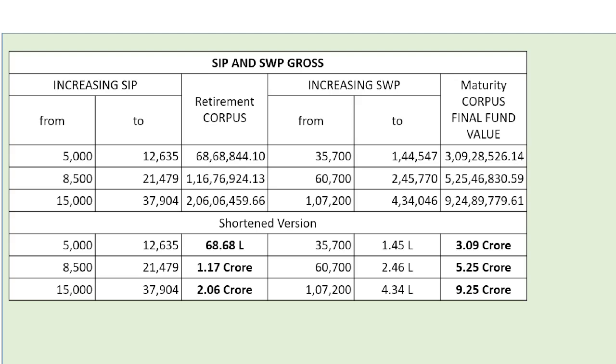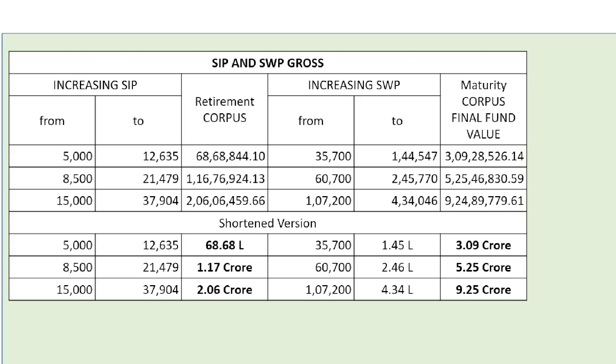The retirement corpus would be 68.68 lakh, and from this corpus one can take SWP or pension of 35,700 up to 1.45 lakh, and the final fund value of the corpus at the age of 85 is 3.09 crore.